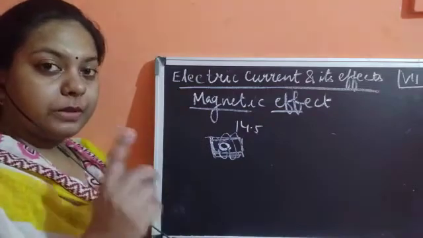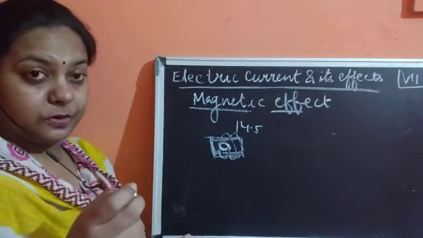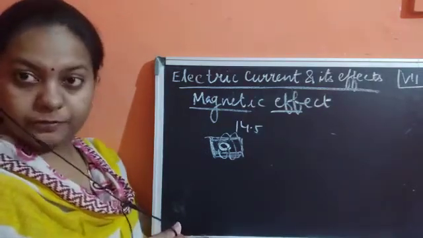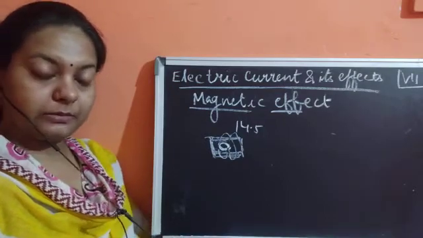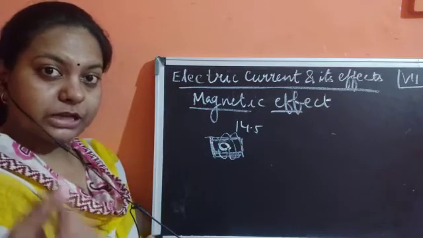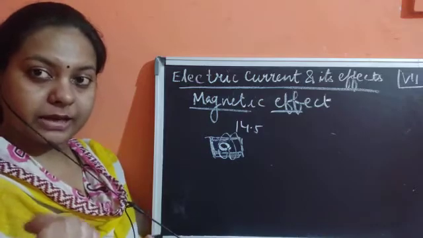If you remember in class 6th, in the chapter Fun with Magnets, we talked about different types of magnets, where one utility was the magnetic compass, which tells us the direction of the magnetic field.